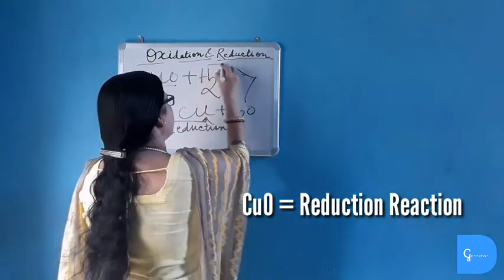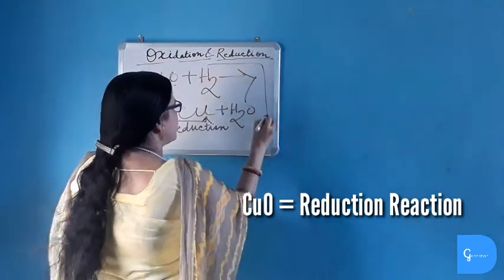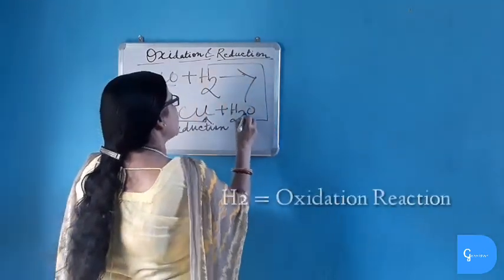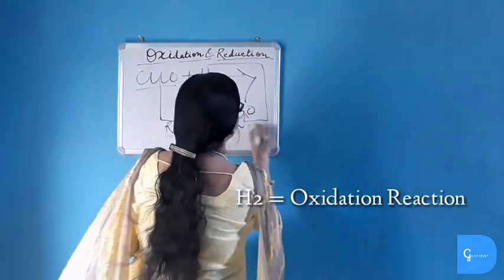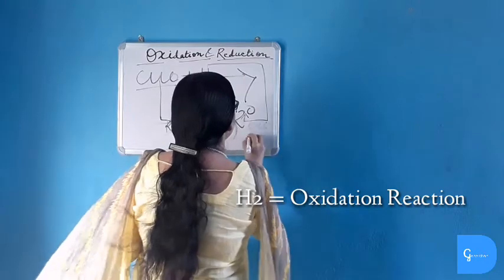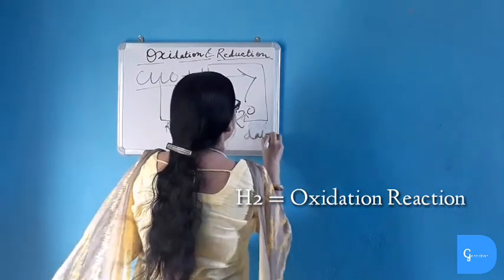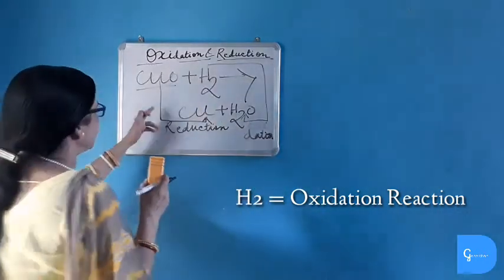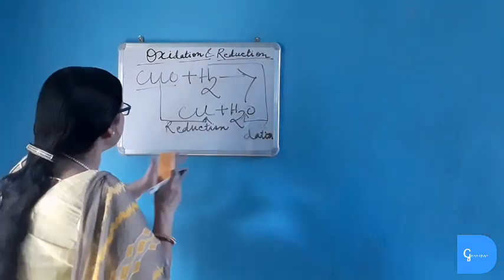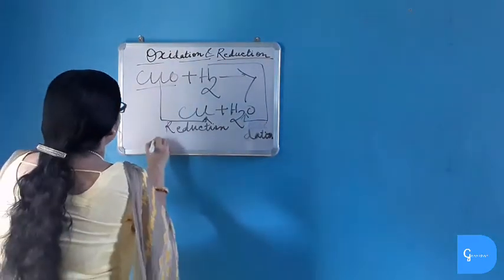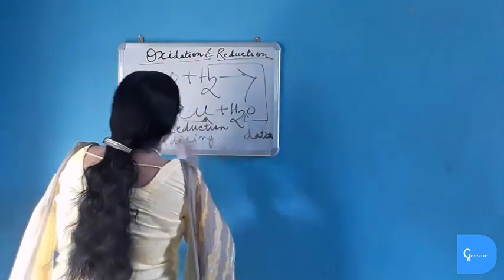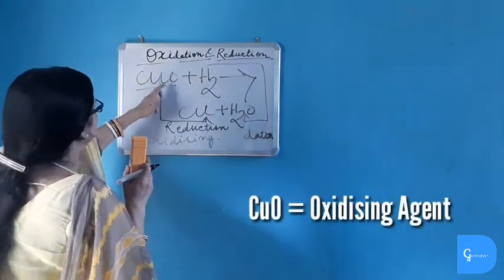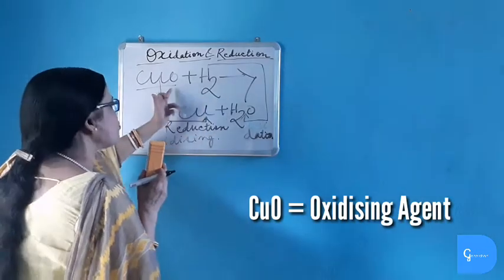And what is happening to hydrogen? Hydrogen is combining with oxygen, which means addition of oxygen, and addition of oxygen means oxidation reaction. Now I told you that the substance which goes through a reduction reaction is oxidizing agent. So copper oxide is oxidizing agent. Again you can explain that the substance which provides oxygen to the reaction is oxidizing agent.